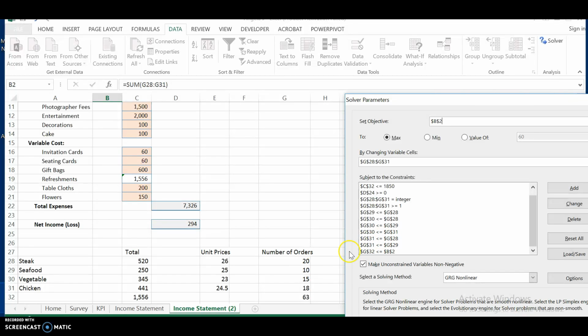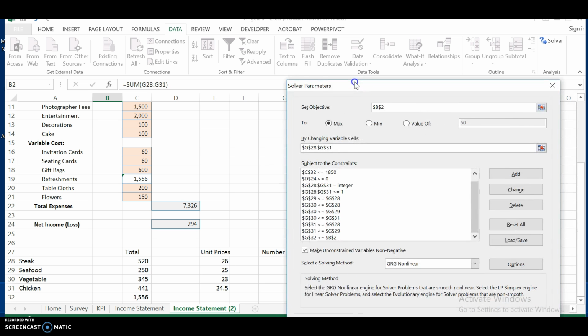And then I think vegetable was the least desirable one, so it will be the least liked, and I set the condition based on this thought process. And the last one says G32 is less than or equal to B2. G32 is the total number of orders, and it will equal the amount listed in B2, which is also the number of attendees. So I think those two should be equal.